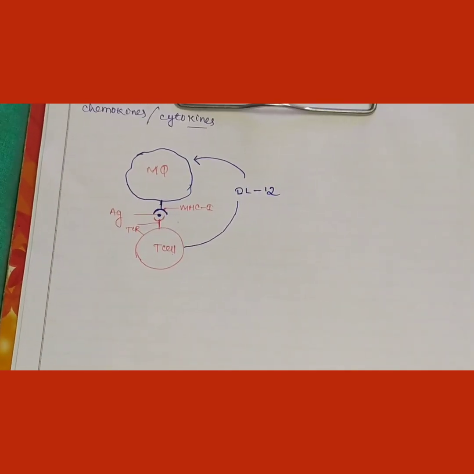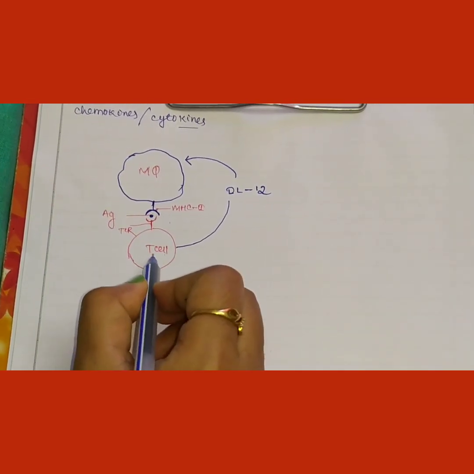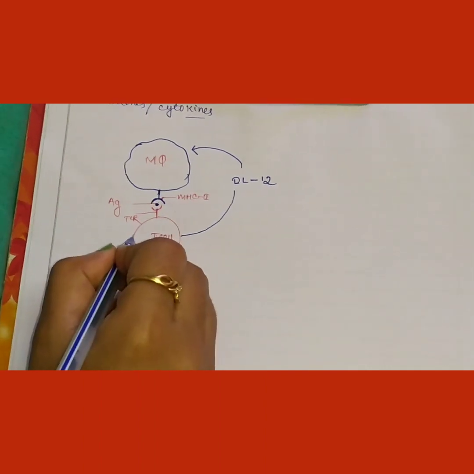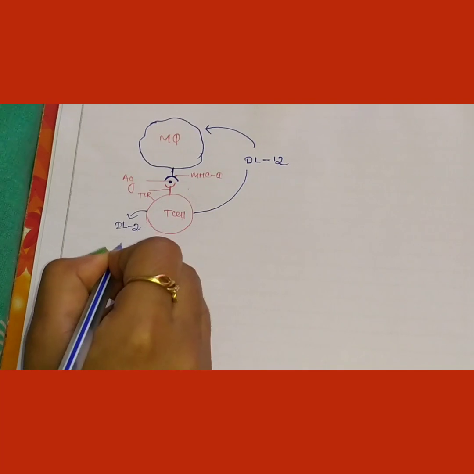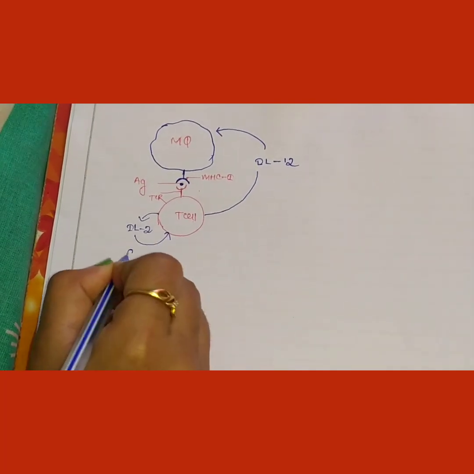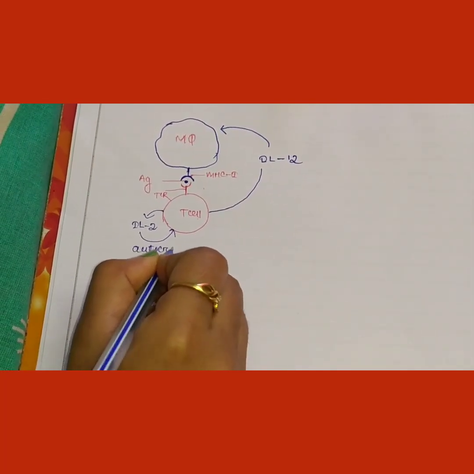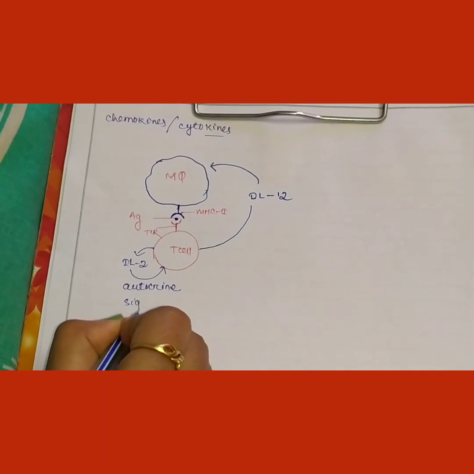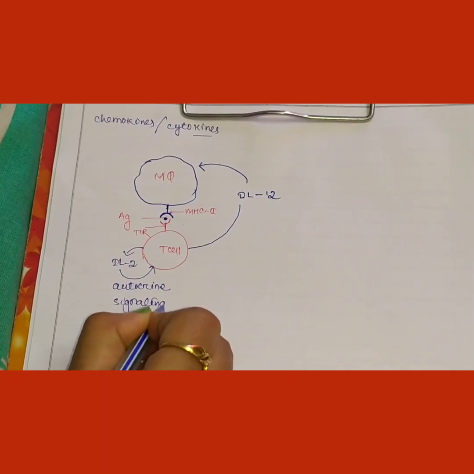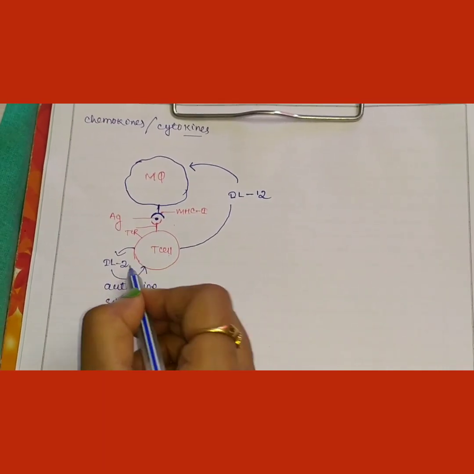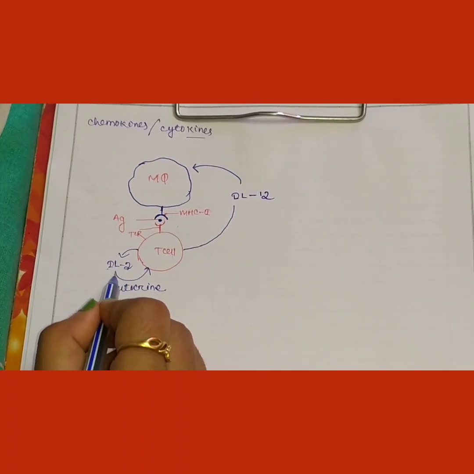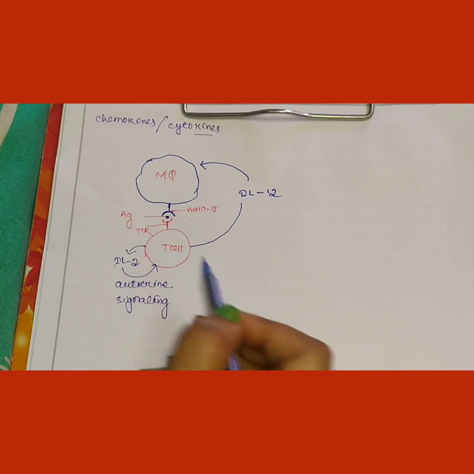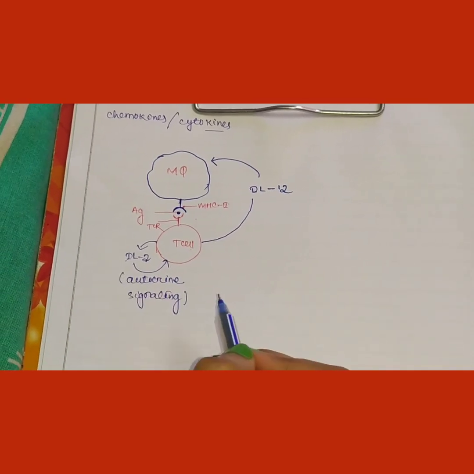That is, this T cell secretes interleukin 12, which acts on this macrophage. After this, the T cell also secretes another interleukin, that is interleukin 2, which acts as autocrine signaling. That means it acts on its own cell. This T cell produces interleukin 2 and acts on its own cell, hence it is known as autocrine signaling.